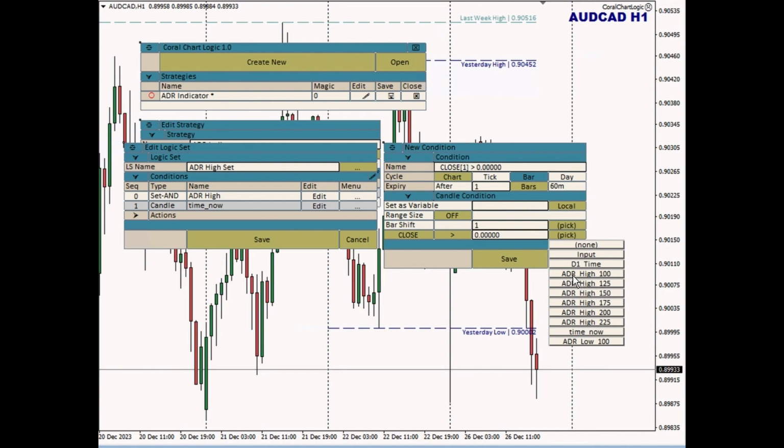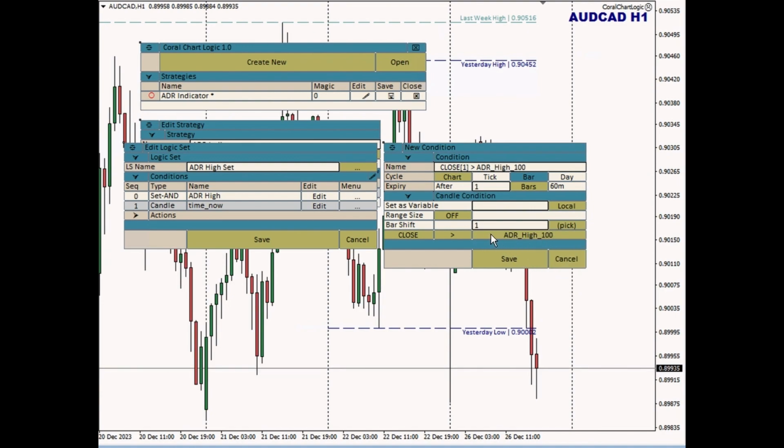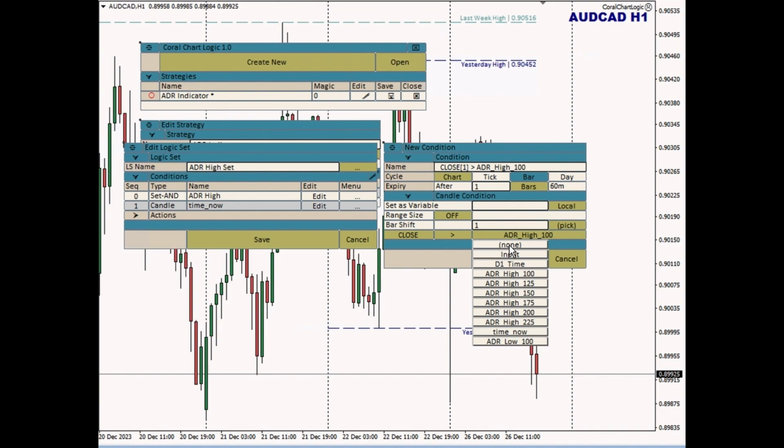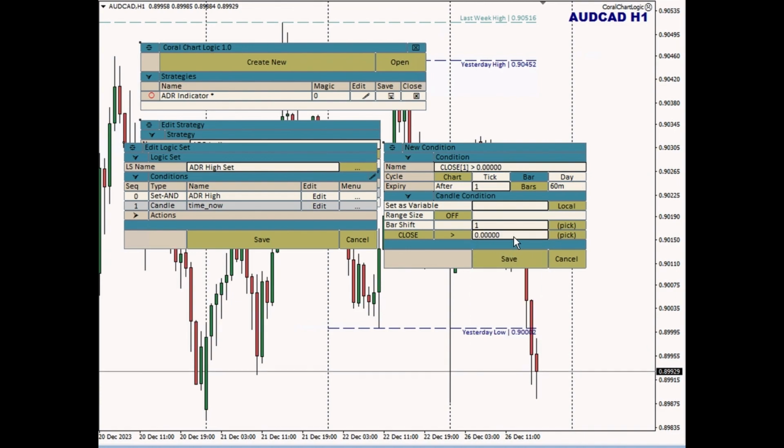Now, if you choose one of these, the value goes away and it only shows you the selected variable. So it's pretty visually clear what's going on. In this case, if it were showing both and you had both a value and a variable, then it would be a little bit confusing. Which one is it actually using? So when you do choose a variable, the value is hidden just to make it absolutely clear that it's only going to be looking at the variable, not the value. And if I then come here and select none, then the value field comes back. So we do that everywhere, all throughout chart logic.